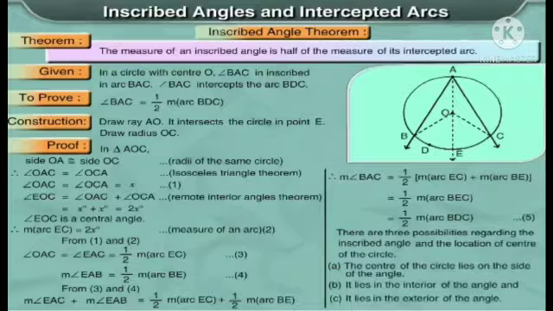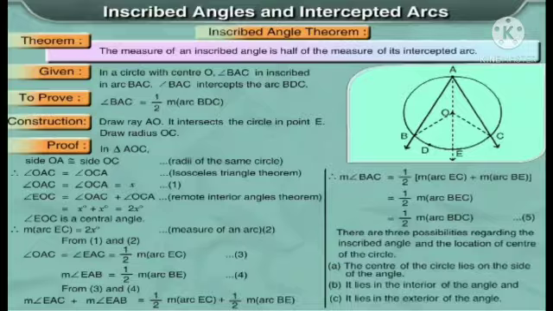To prove that, let's draw a construction. Draw ray AO. It intersects the circle in the point E. Now draw a radius OC. Now let's see the proof.